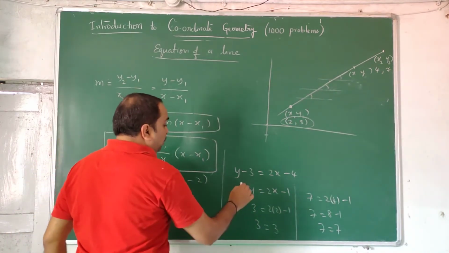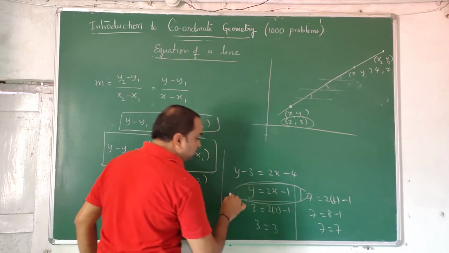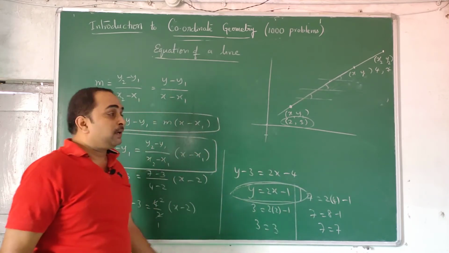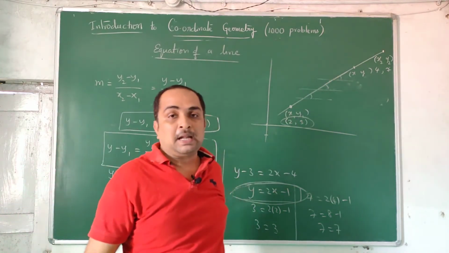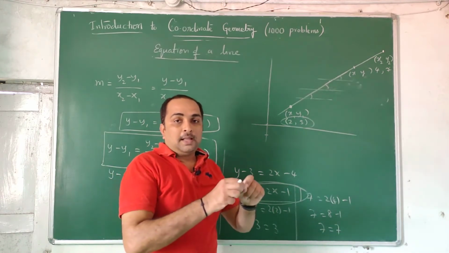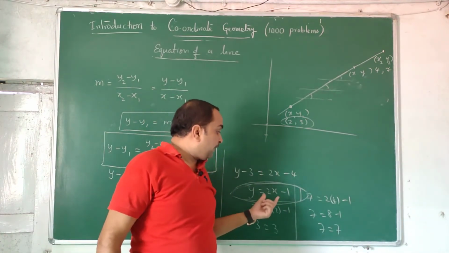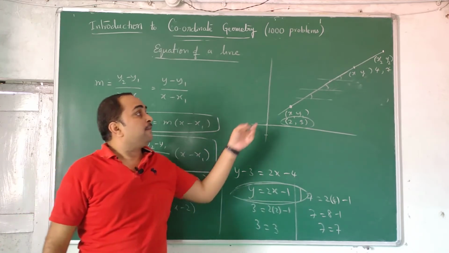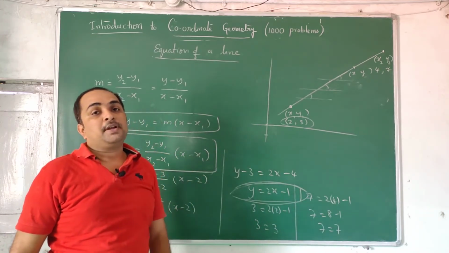So the line equation, whatever we have found out now, y is equal to 2x minus 1, is applicable for all points on that line. A line is a locus of several points. It's a straight line and this is the equation of a straight line. This satisfies every point on that. This also you can keep in brain.